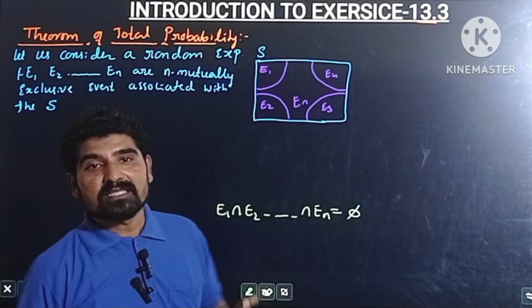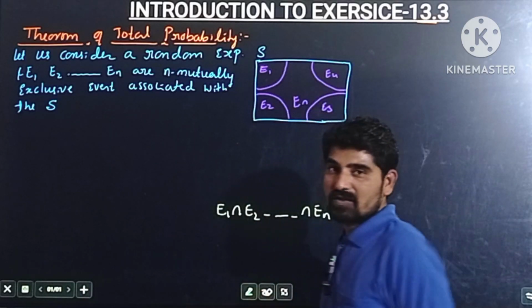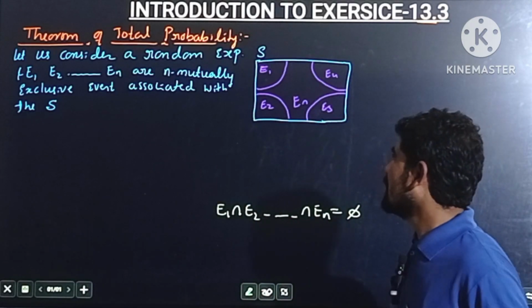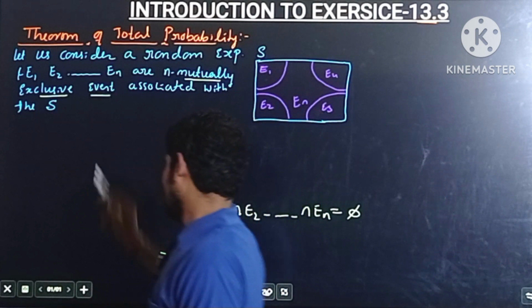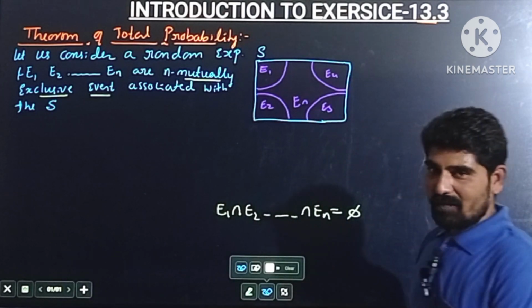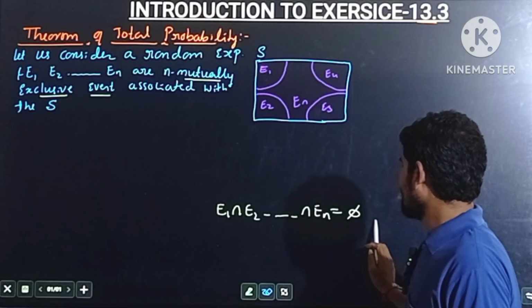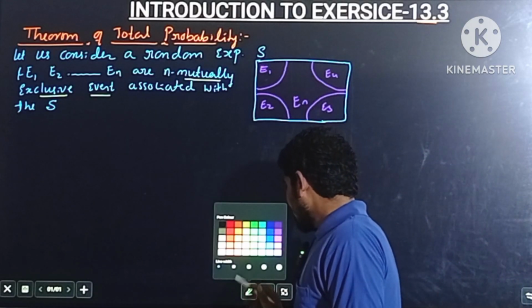There is nothing common between E1, E2 and so on up to En. Such events are known as mutually exclusive events.